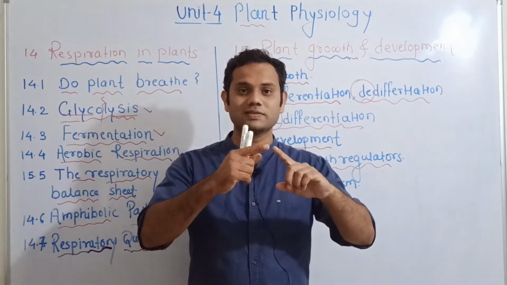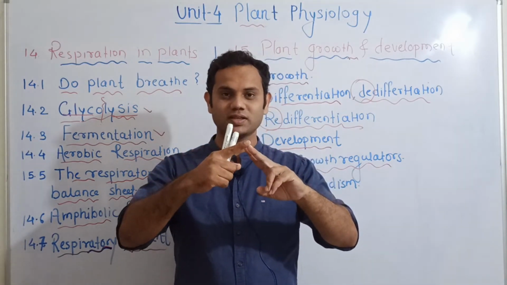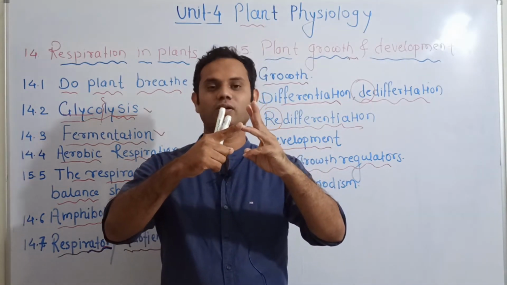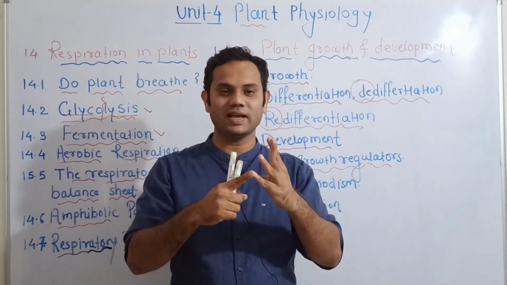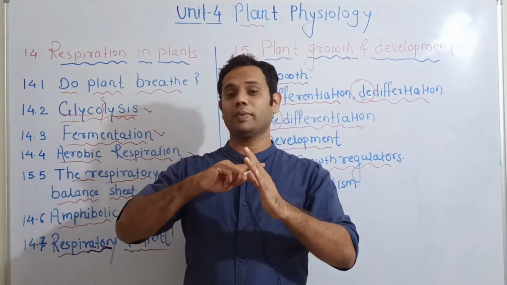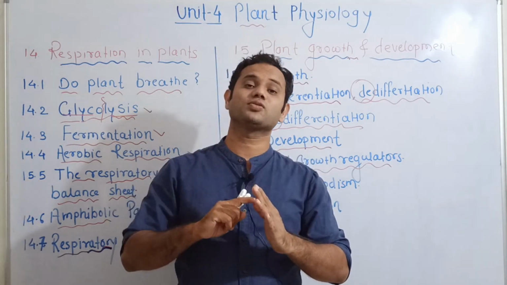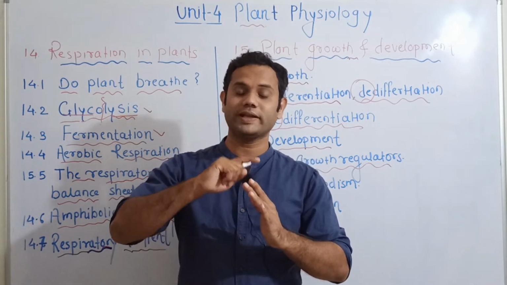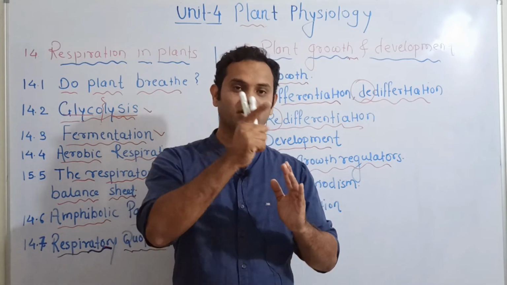Auxins are there, cytokinins, gibberellins, abscisic acid, and ethylene. These are some of the plant hormones, also called phytohormones or plant growth regulators.